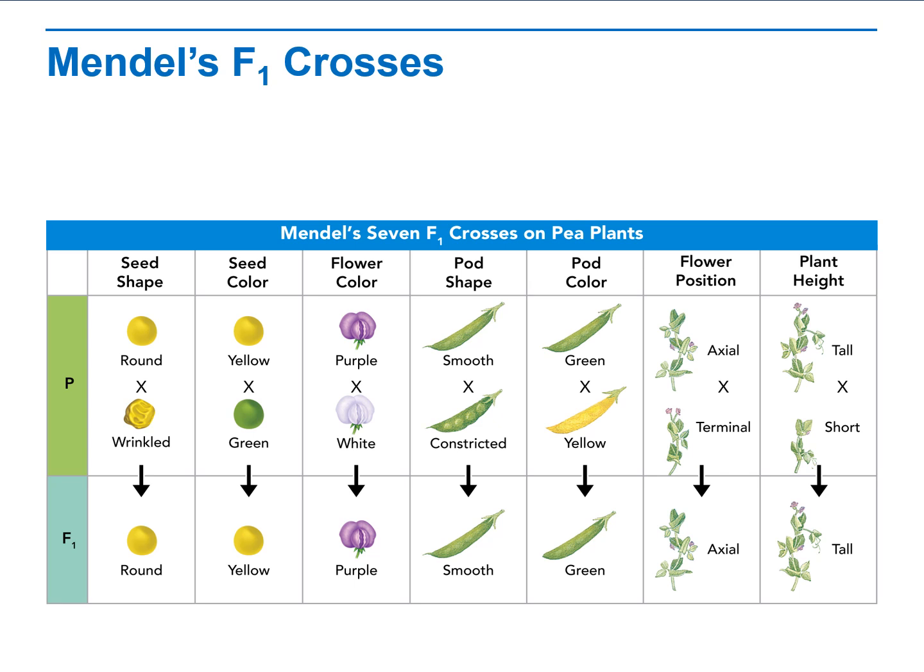So that means that if a plant has one allele for round and one for wrinkled, then the offspring will have a round seed shape. It's not kind of round and a little bit wrinkled. It is round. The round trait is dominant, or the round allele is dominant for the seed shape trait.